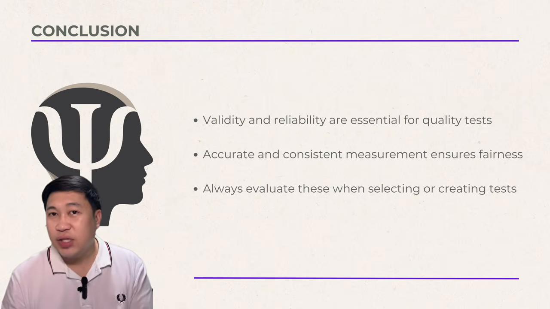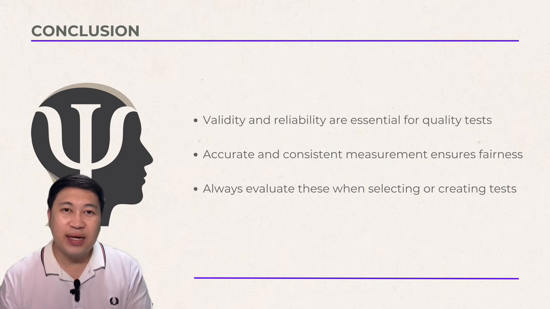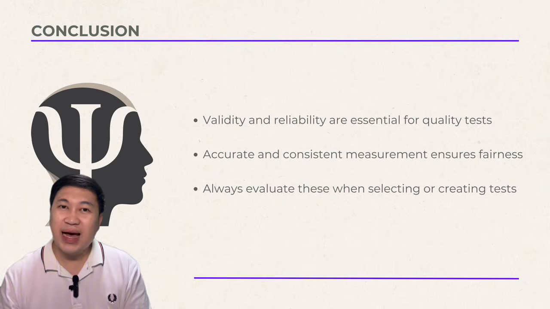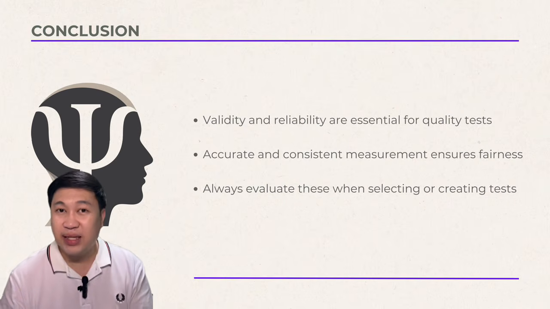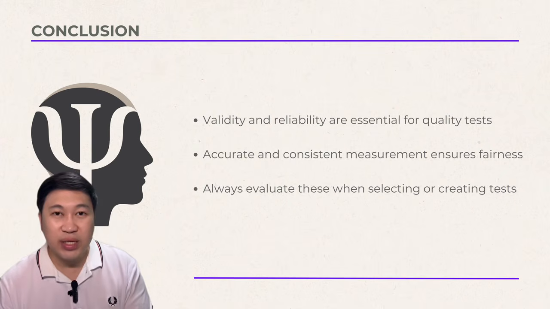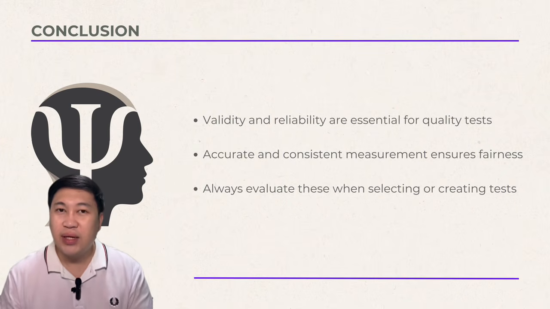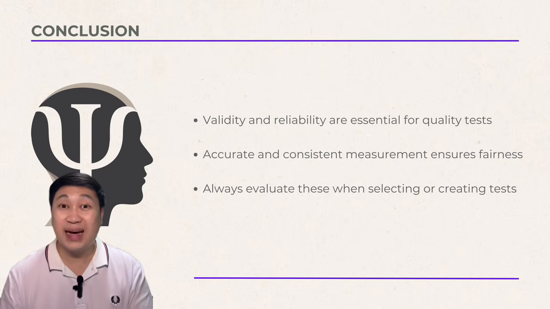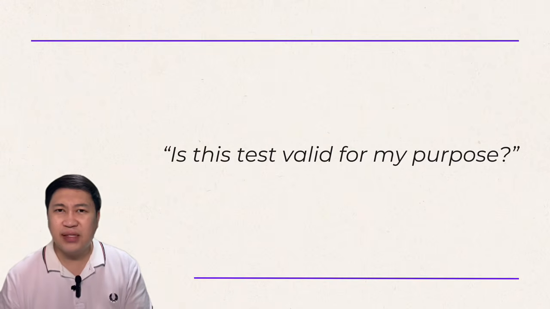So as a future psychologist, always remember, a psychometrically sound test is both valid and reliable, and it should accurately measure the construct intended and consistently produce trustworthy results. So before using any psychological tool, be it an intelligence test, personality inventory, or academic assessment, you ask yourselves, is this test valid for my purpose?